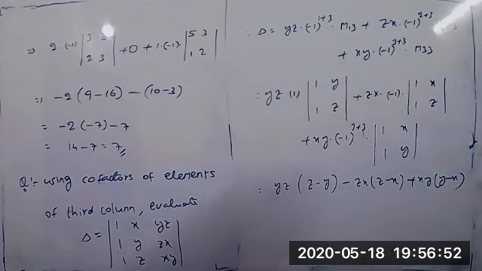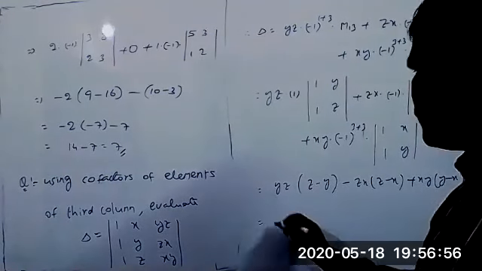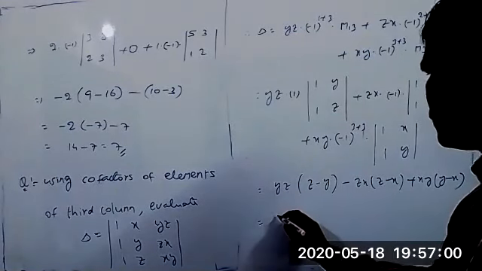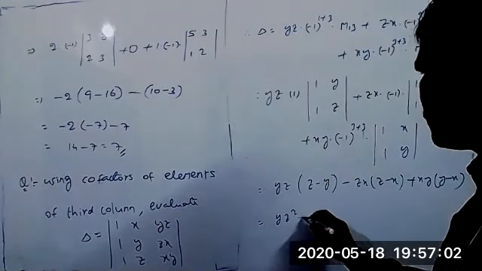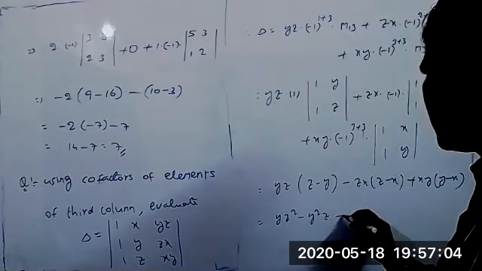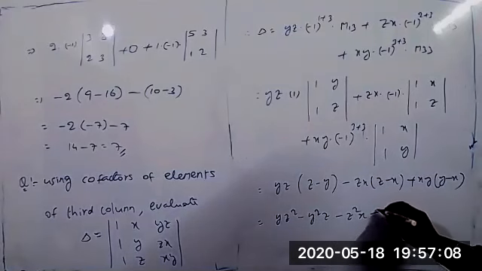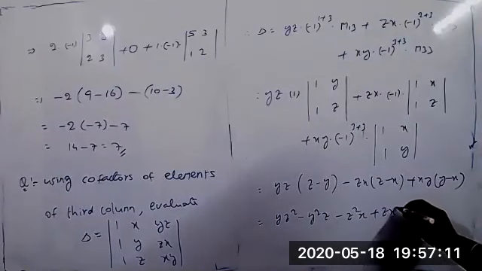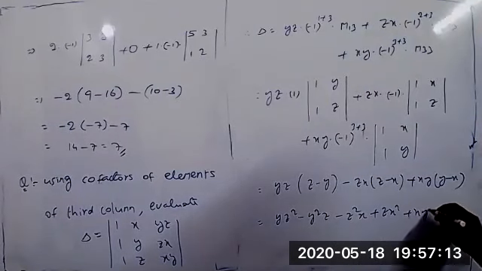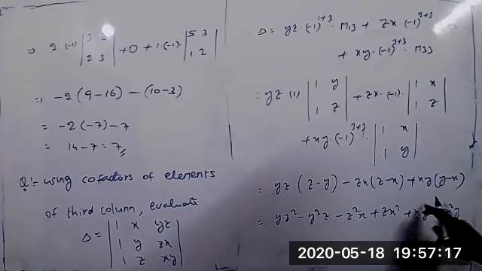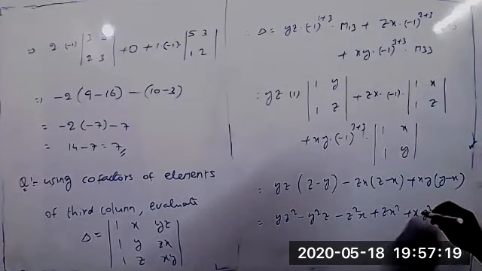Okay, just simplify this value, multiply it out. Whatever value we get: yz square minus y square z minus z square x plus zx square plus xy square minus x square y.